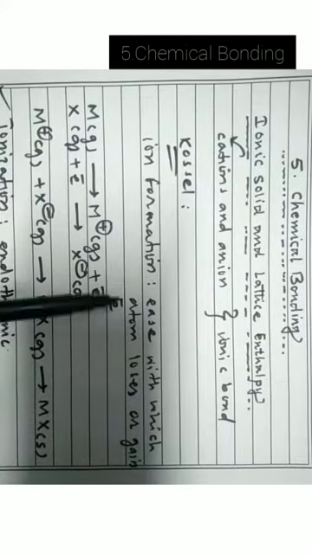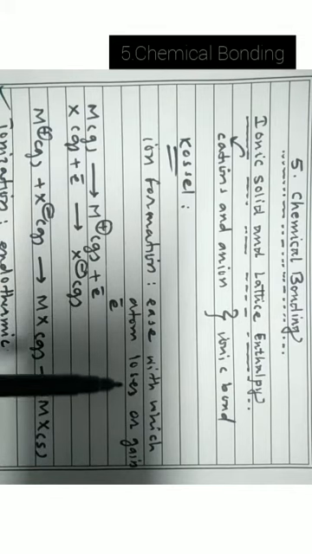Now ion formation depends upon the ease with which the atom loses or gains electrons. Ion formation takes place in gaseous state. If you have one atom M in gaseous state, and it loses one electron, it forms M plus ion in gaseous state plus one electron. Another atom X in gaseous state accepts an electron to form anion, X minus ion.